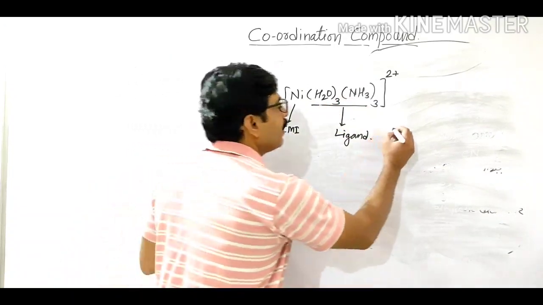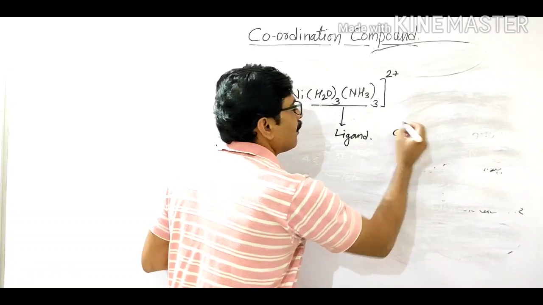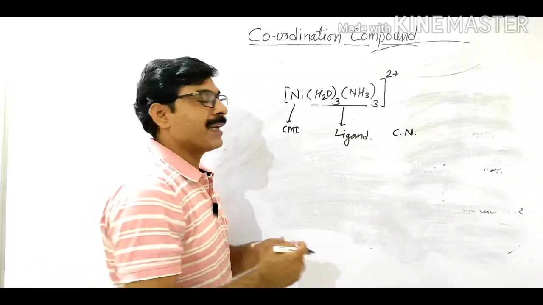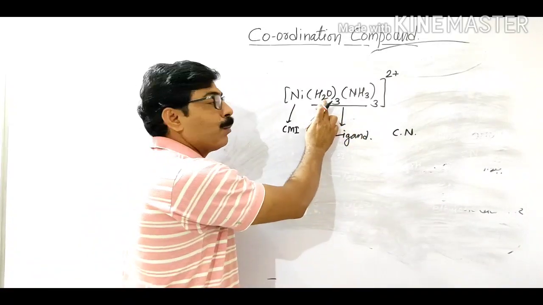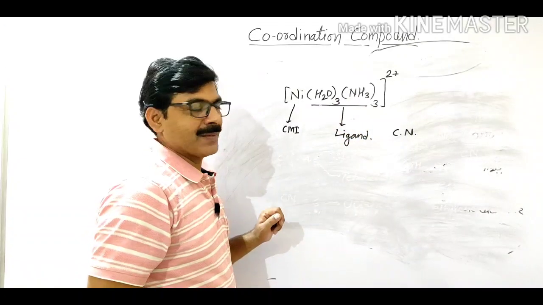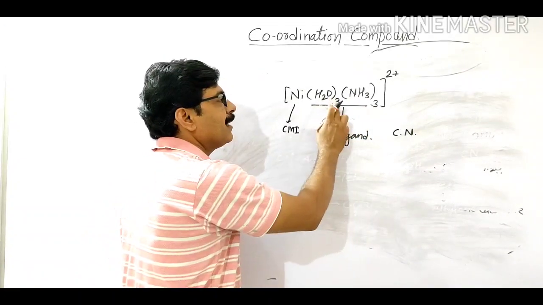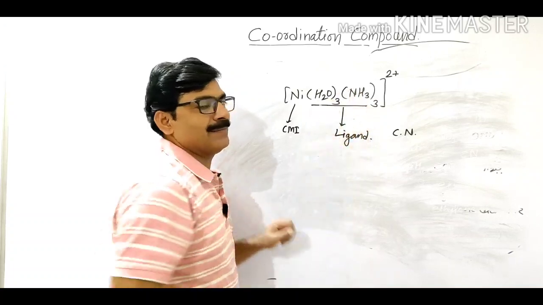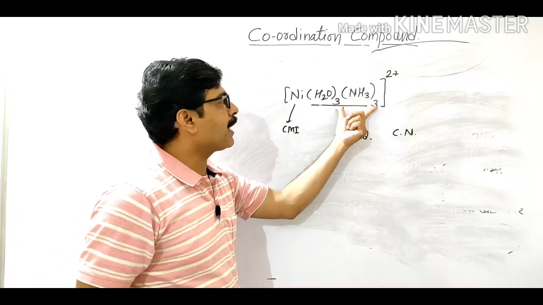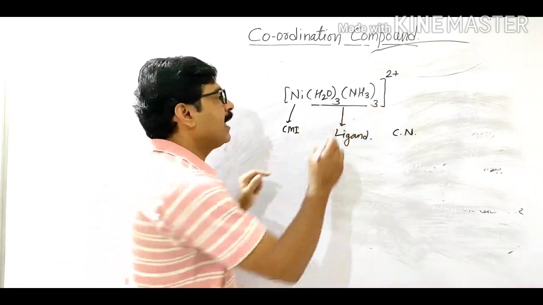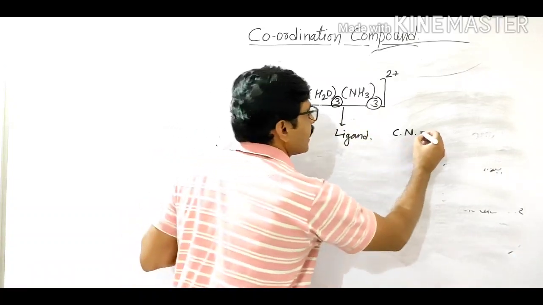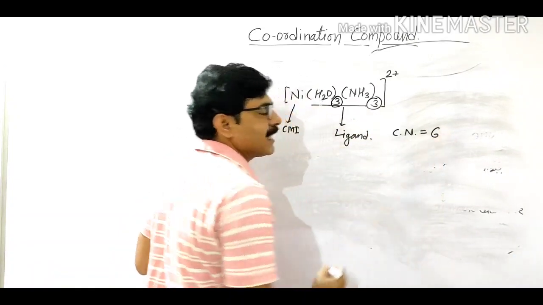Then the third term is the coordination number. Now what is the coordination number of this complex? Both are monodentate ligands, so water and ammonia are monodentate ligands. So the total number of ligands present in this complex is 3 plus 3, that is total 6. So the coordination number is 6.